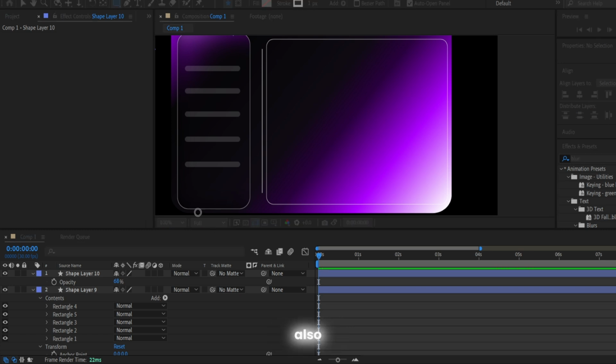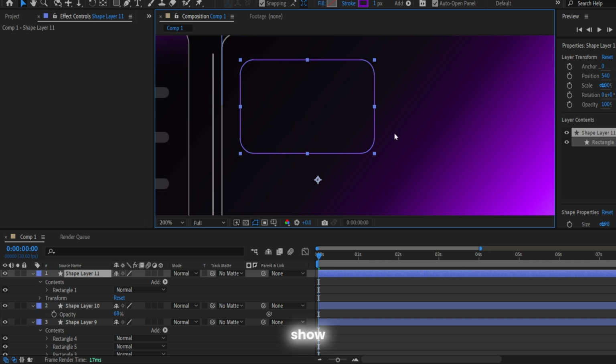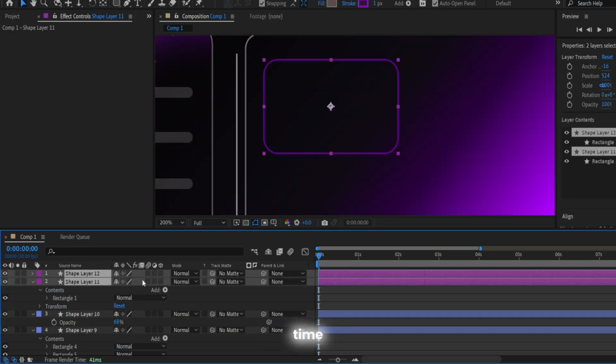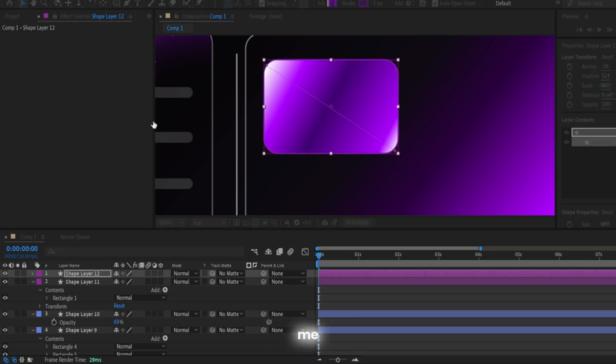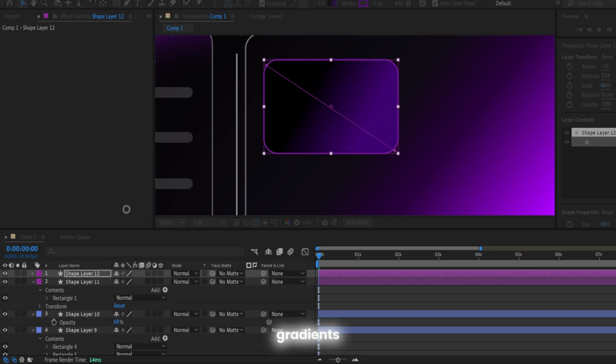So guys, also why you can see it so fast, I just want to show you the main principles for this animation and not take too much of your time. So I hope you understand me. Here you just need to make your gradients in your fill.